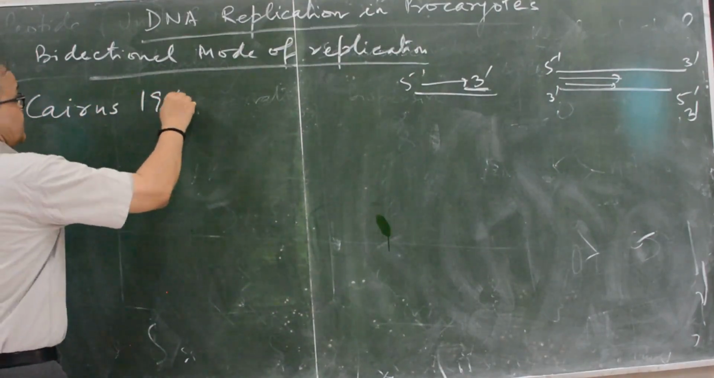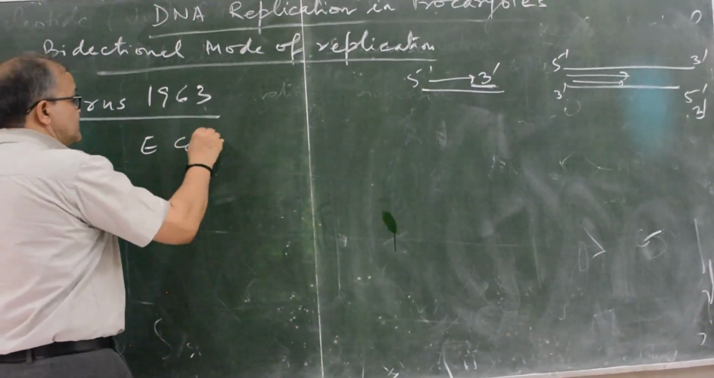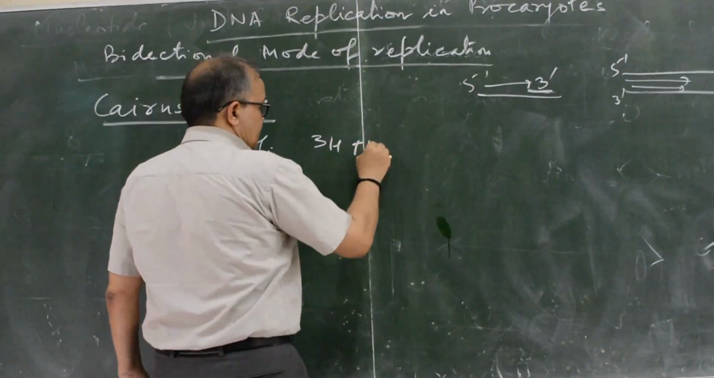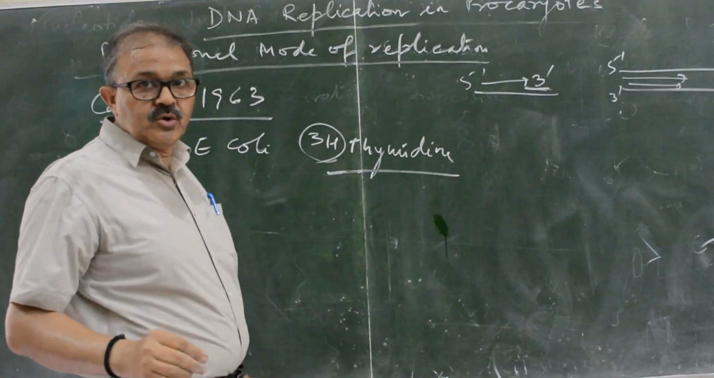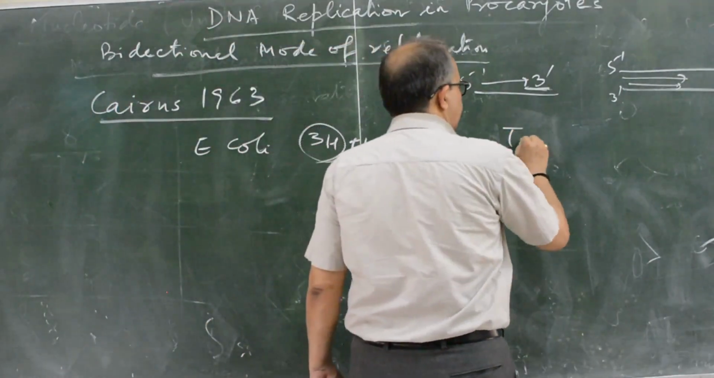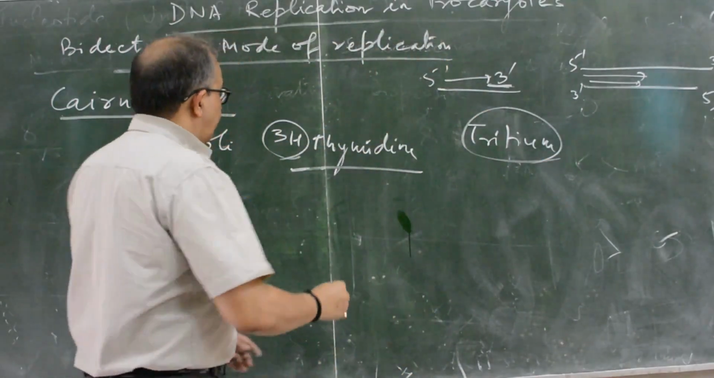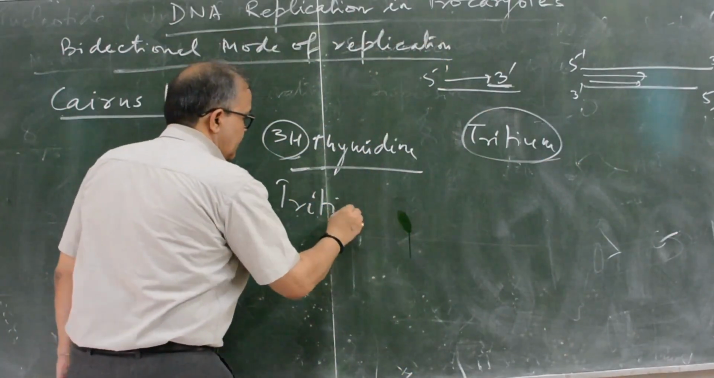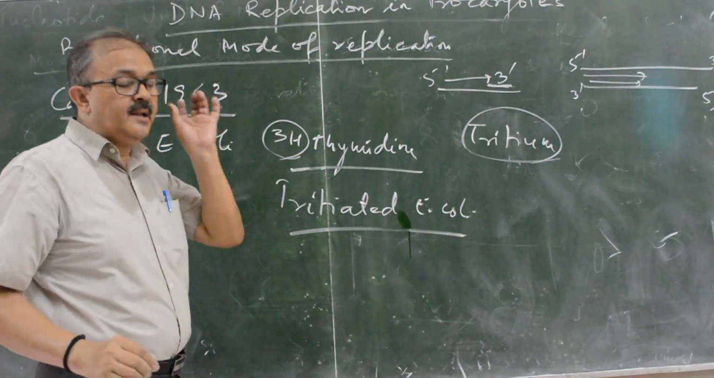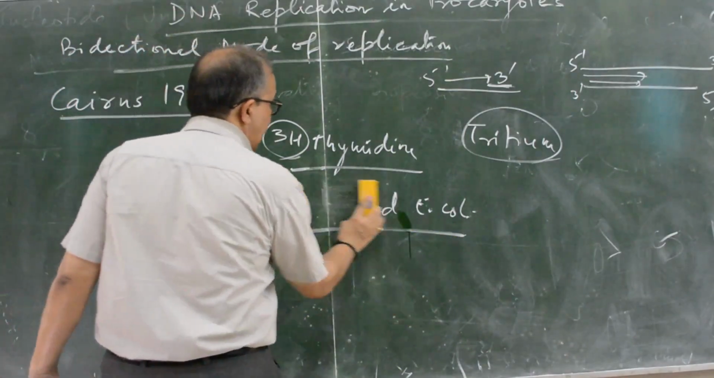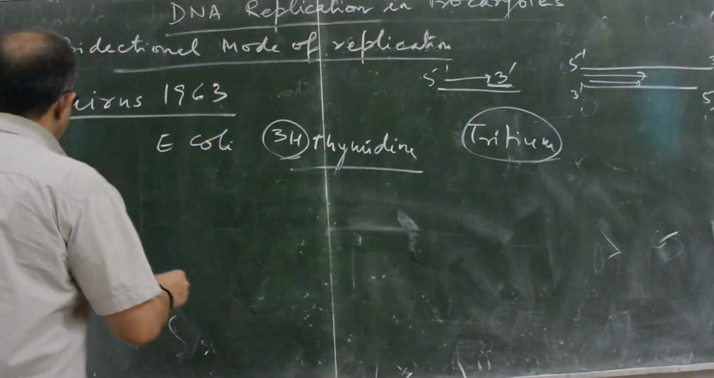in 1963, labeled Escherichia coli with 3H thymidine. 3H is an isotope of hydrogen, known as tritium. This is tritiated thymidine in Escherichia coli. When it was labeled and an autoradiograph was prepared, it looked like this.